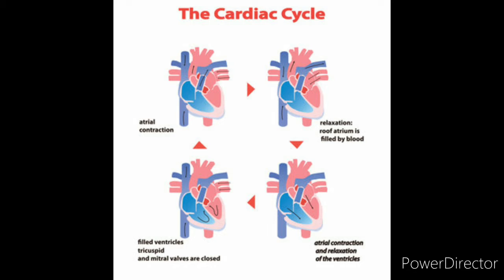Now see, blood from the vena cava and the pulmonary vein enters the heart through the right and left atrium. Here you know the impure blood is brought by the superior vena cava and inferior vena cava, and the pulmonary vein brings oxygenated blood from the lungs to the heart. The blood from the right side and the left side is brought into the right atrium and the left atrium. Now the atria contract, forcing the blood to enter into the ventricle.